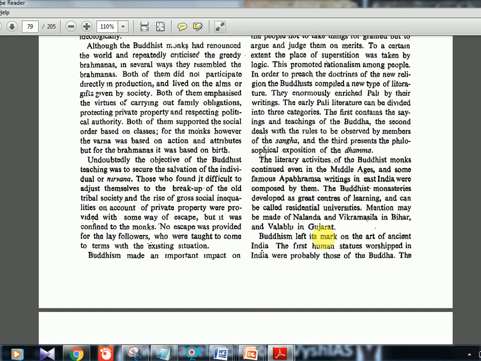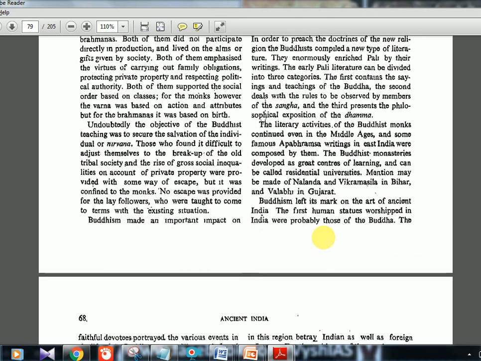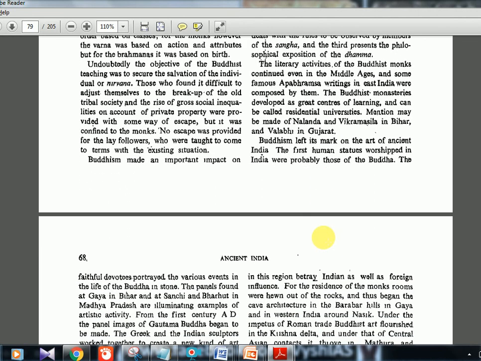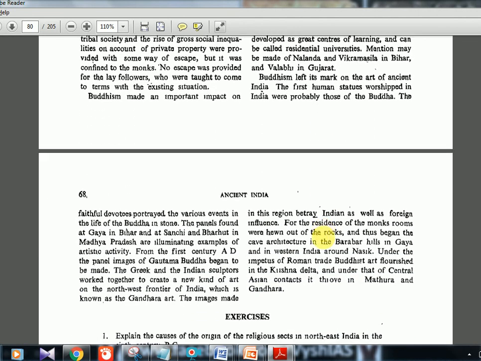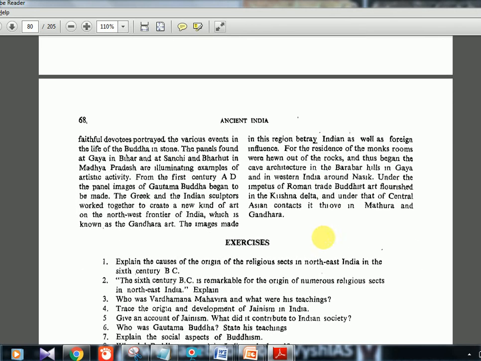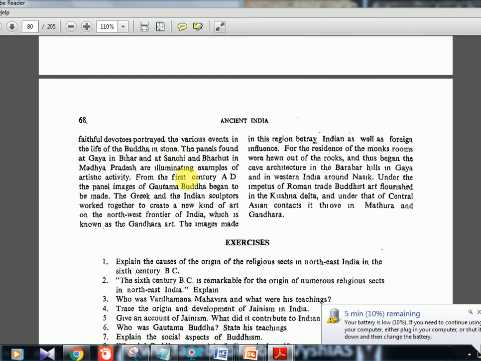Buddhism left its mark on ancient India. The first human figures worshipped in India were probably those of Buddha. The faithful devotees portrayed the various events in the life of Buddha in stone. The panels found at Gaya in Bihar and at Sanchi and Bharhut in Madhya Pradesh were illuminating examples of artistic activity. Later the statues came up, idol worship came up, and Gandhara art, Mathura art, that's a portion of art and culture. We would have seen that in various other chapters also.